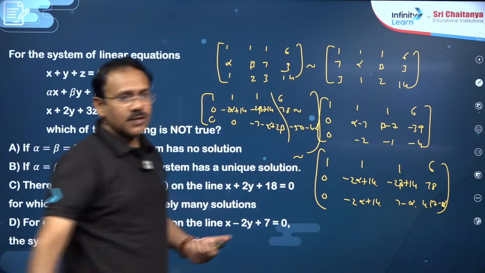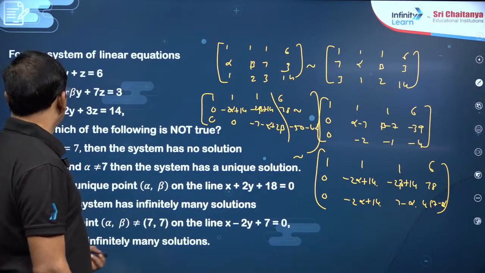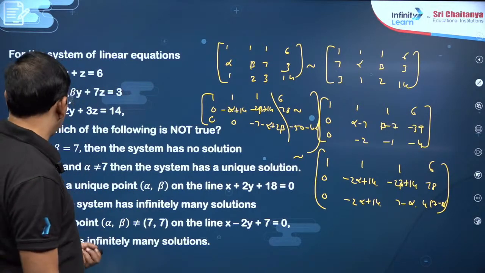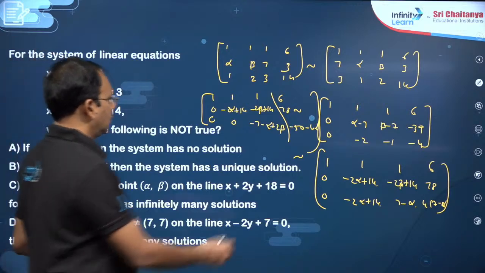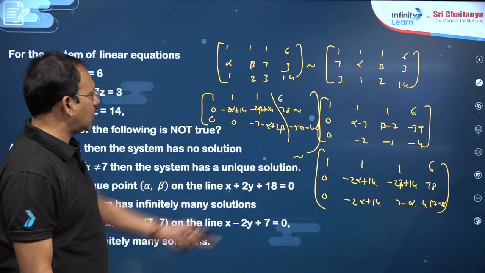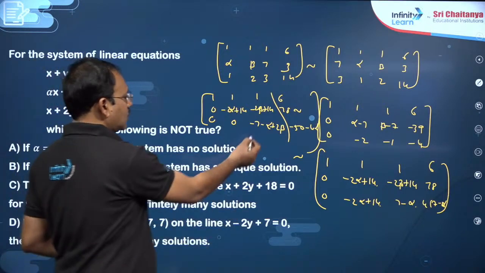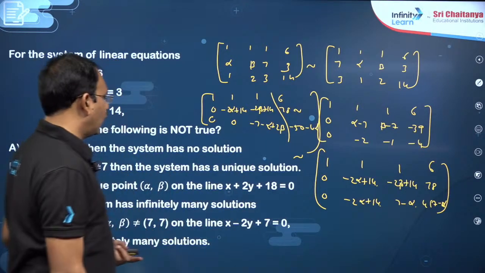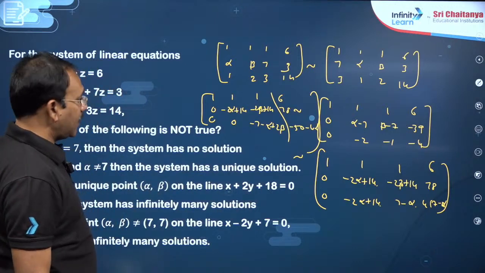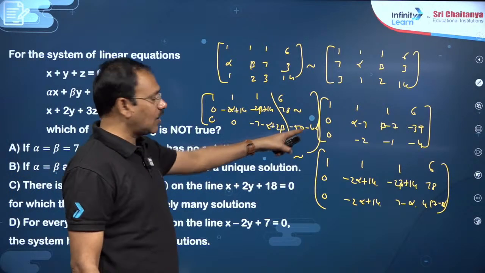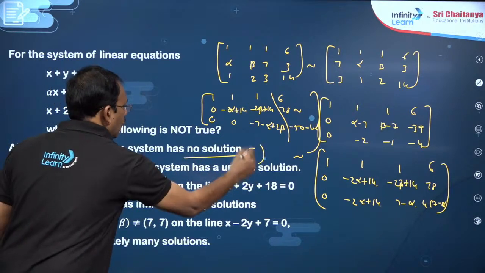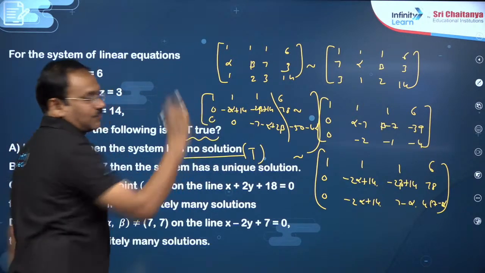This is the point, dear students. Now you just observe, he said if alpha is equal to beta is equal to 7, the system has no solution. 7 means, you see my dear friends, 28, this is not equal to 0, and what about this? 7 means minus 14, this is going to be minus 14 plus 14, 0. Here 0, here not equal to 0, the system will have no solution. True, but he is asking not true.